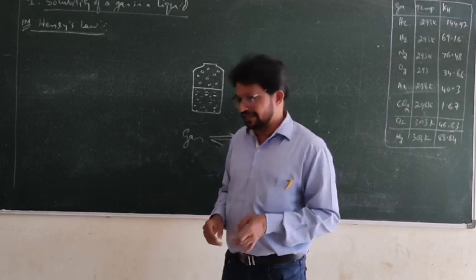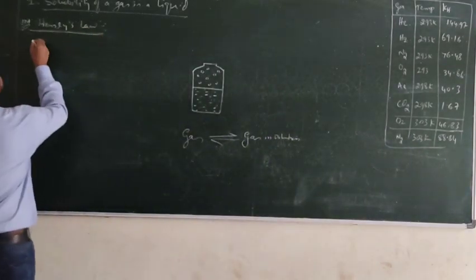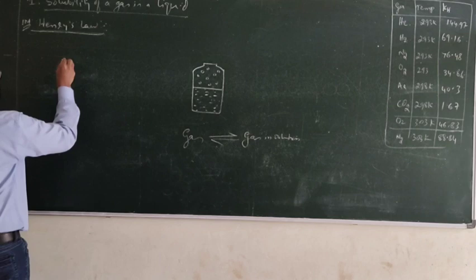Try to understand. I will write that. You write this as a statement of Henry's law.